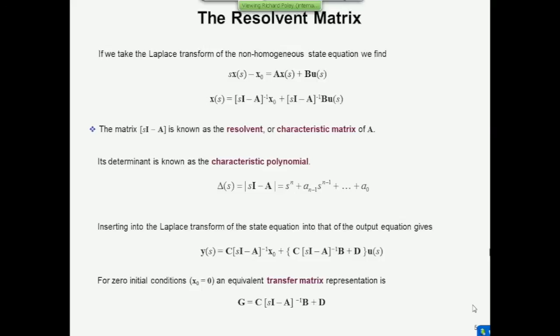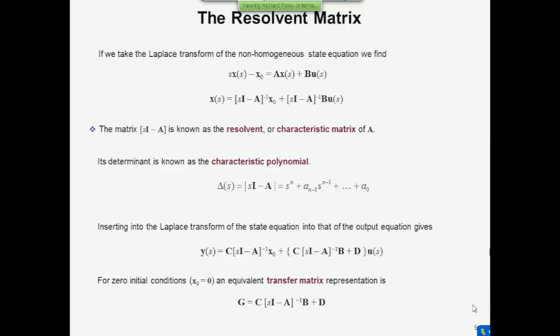And then what we need to do is multiply through by the inverse of this matrix, sI minus A. So we've got X(s) on the left, that's the quantity we're interested in, the solution to this, equal to the inverse of (sI minus A) times x0, plus, again, the inverse of (sI minus A) times B times U(s). Now, this matrix, sI minus A, is very important, and you'll see why in just a second. It's called the resolvent of the system, or the characteristic matrix of A. And its determinant is the equation that we needed to define the eigenvalues of the system. Can you see that the determinant of this is going to give us an nth order polynomial in s?